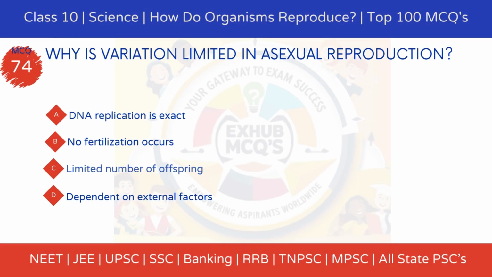MCQ 74. Why is variation limited in asexual reproduction? Option A, DNA replication is exact. Option B, no fertilization occurs. Option C, limited number of offspring. Option D, dependent on external factors.